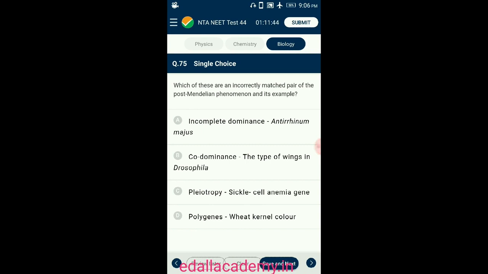When many genes control one character and they have an additive effect on it, they are called polygenes. The color of the wheat kernel is controlled by two genes. Wings in Drosophila are an example of multiple allelism. There are different alleles in Drosophila for normal wings, notched wings, naked wings, strap wings, and vestigial wings. The answer for this question is option B, codominance, the type of wings in Drosophila.